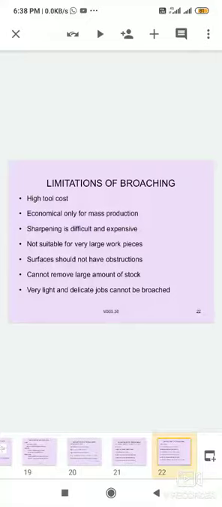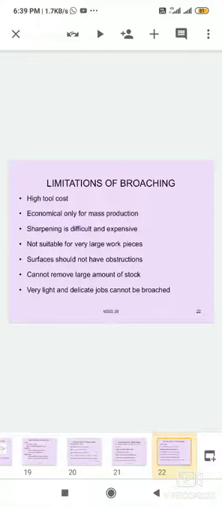It is not suitable to machine surfaces having obstructions. Because it has three cutting teeth, it cannot easily finish such surfaces. The work must be strong enough to withstand the cutting forces.